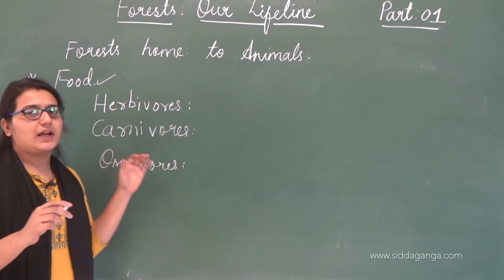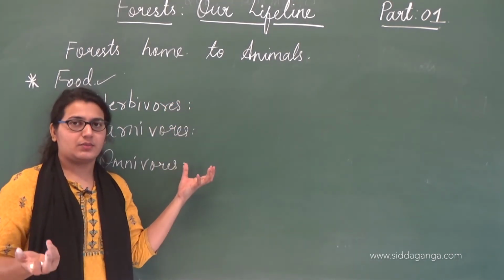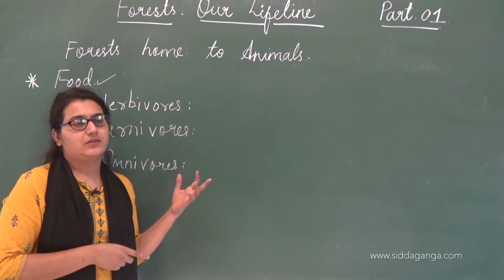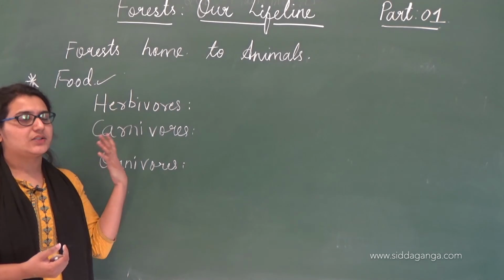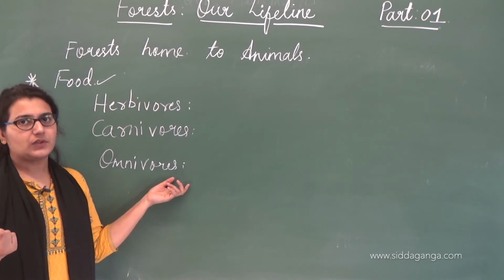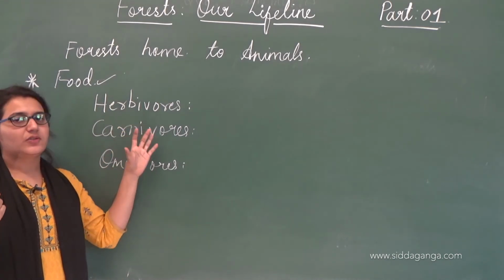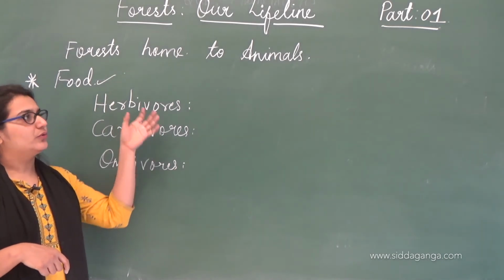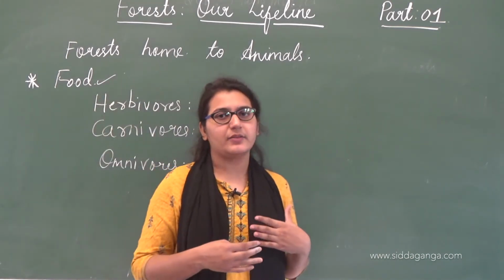Omnivorous are the animals which feed on both plants and the flesh of other animals. In omnivorous we have humans. We all know we eat both flesh and plants. For example, among animals we have the rat and the pig, which can eat both plants and the flesh of other animals. So these are the types of animals based on food which live in the forest region.